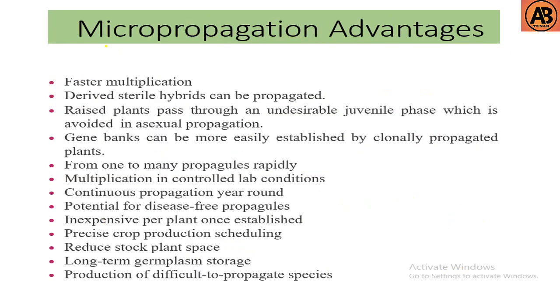Then what are the advantages of micropropagation, such as faster multiplication, derived sterile hybrids can be propagated, raised plants pass through an undesirable juvenile phase which is avoided in asexual propagation. Gene banks can be more easily established by clonally propagated plants.